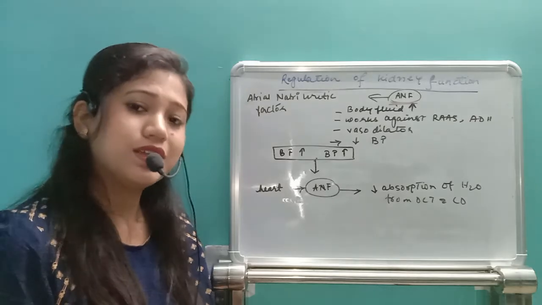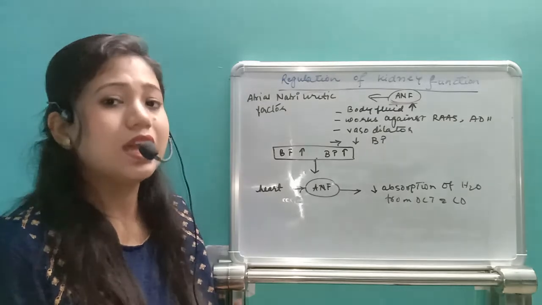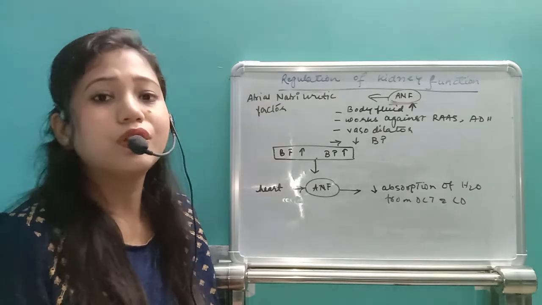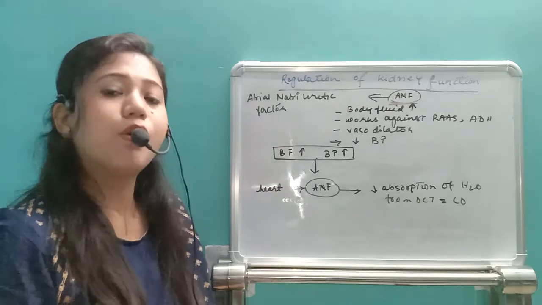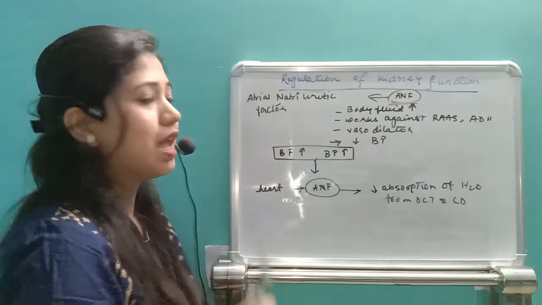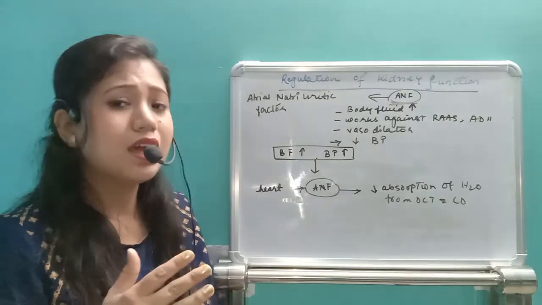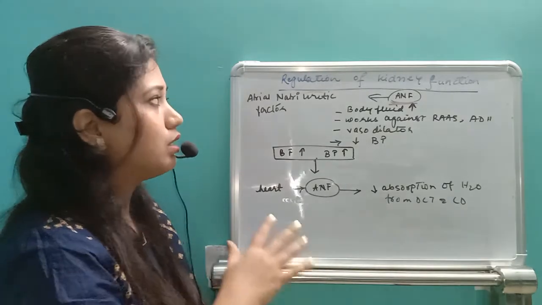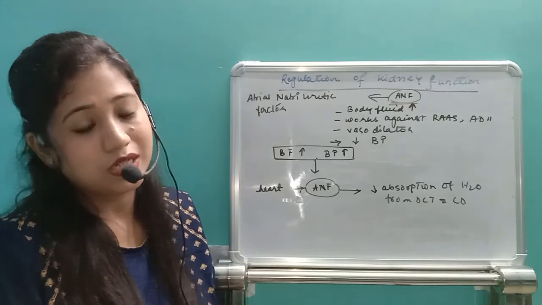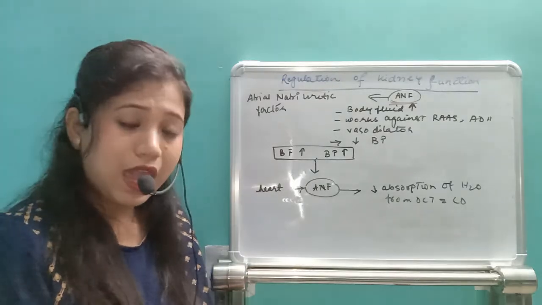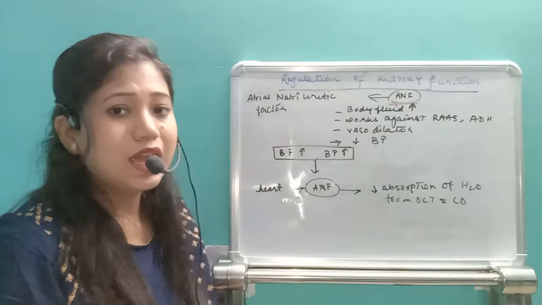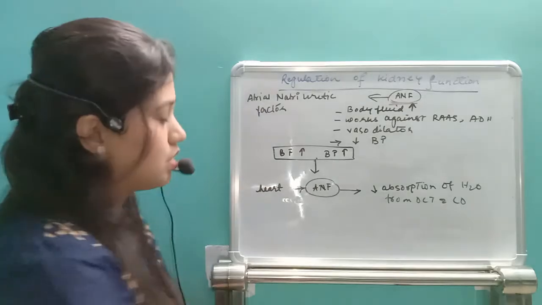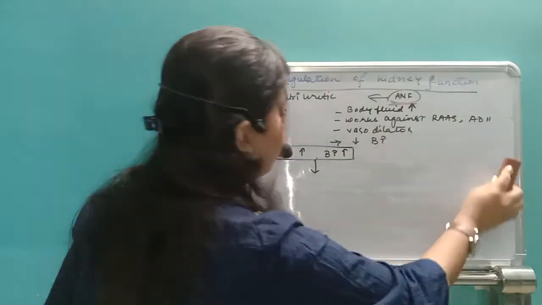If body fluid level is decreased, then the ADH and the RAS will work, and if the body fluid level is already more, then ANF will work and decrease the body fluid a little. So this is how the kidney function is regulated. It is checked by ANF, then ADH as well as RAS. So these are all about the regulation of kidney function.